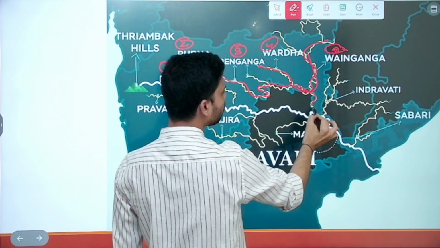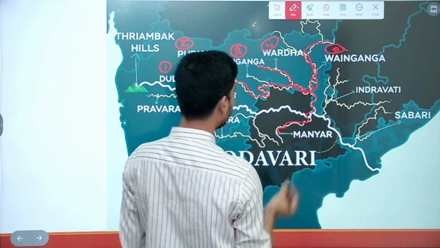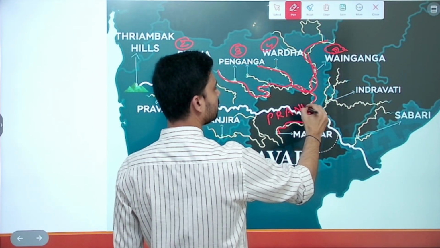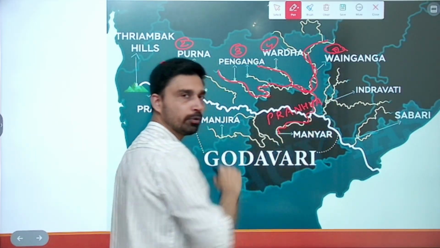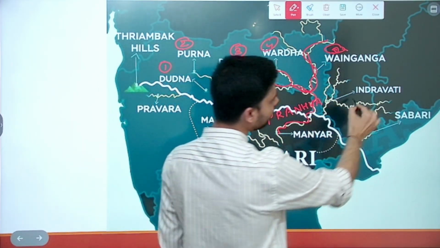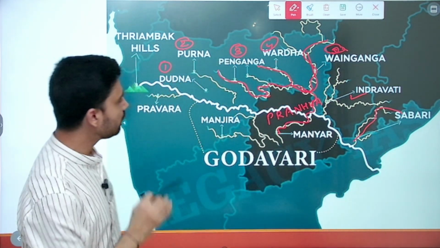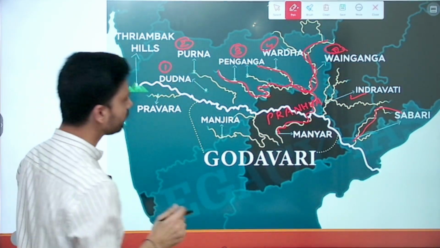All of them join together to form a single river called Pranhita. Pranhita is also a tributary of Godavari. Then further you have Indravati river and then Sabari river. All of these are notable left bank tributaries of river Godavari.